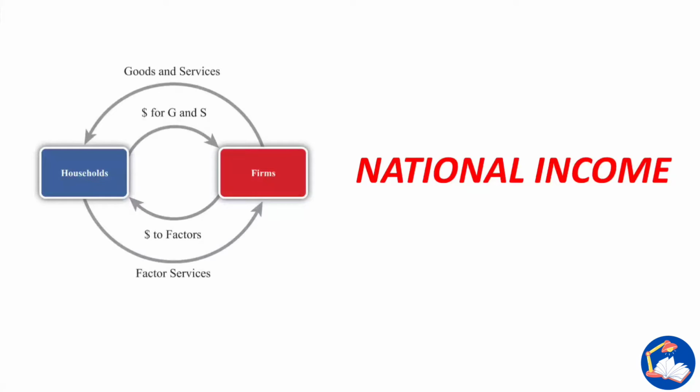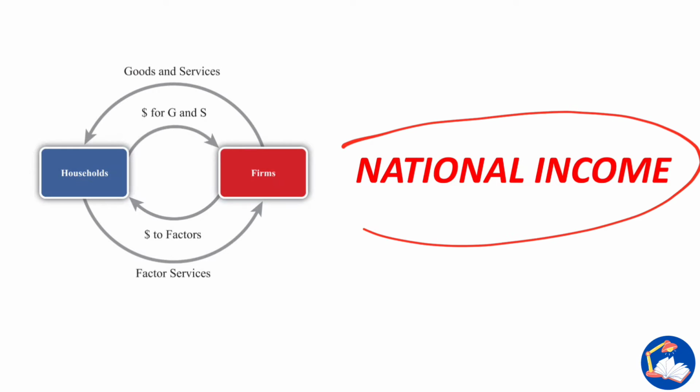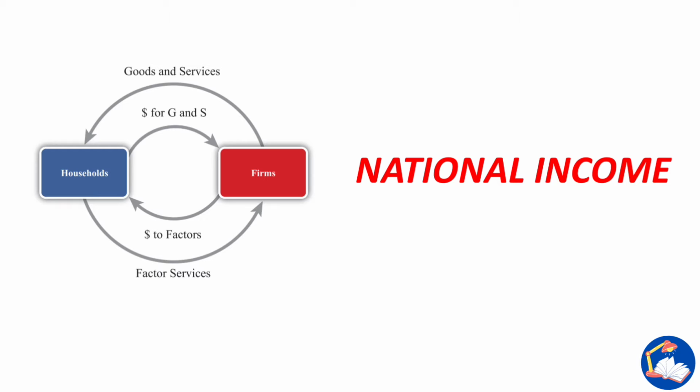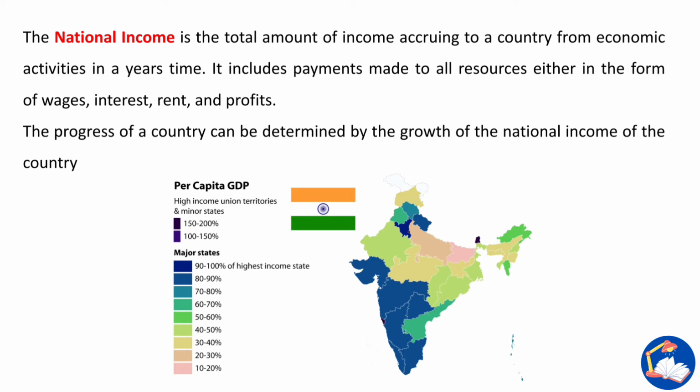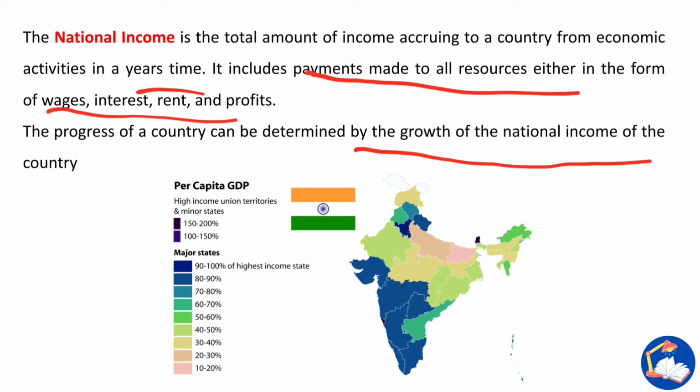So, in today's video, we'll be looking into the topic of national income. We'll be covering the basic concepts of national income. National income is the total amount of income accruing in a country from economic activities in a year's time. In a year, the amount of economic activity attributed within a country is related to national income. It includes payments made to all resources, in the form of wages, interest, rent, and profits. The progress of a country can be determined by the growth of its national income.